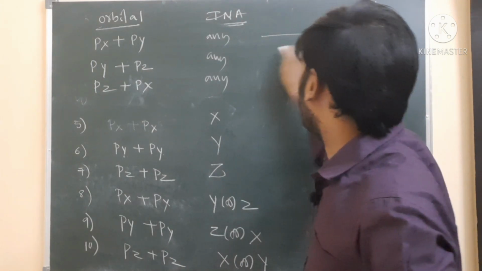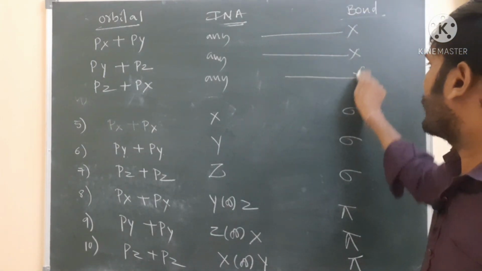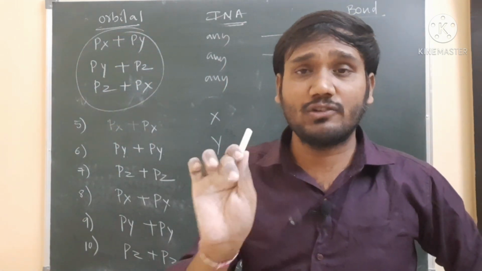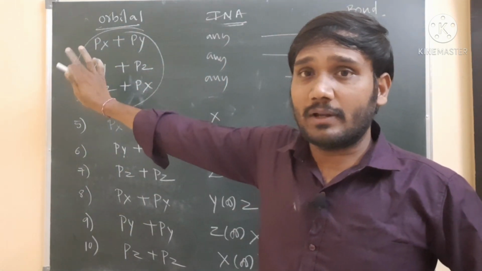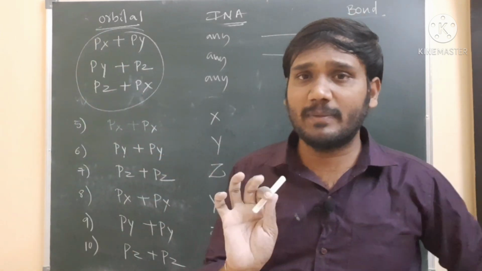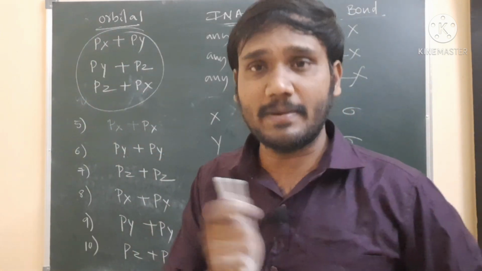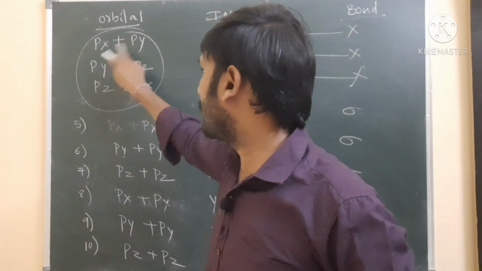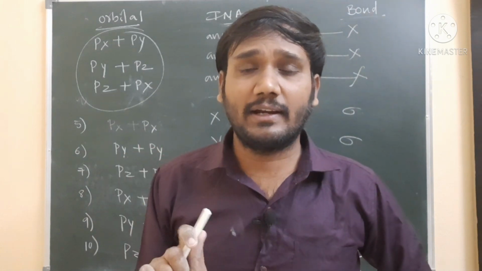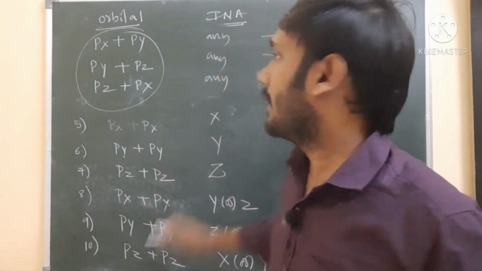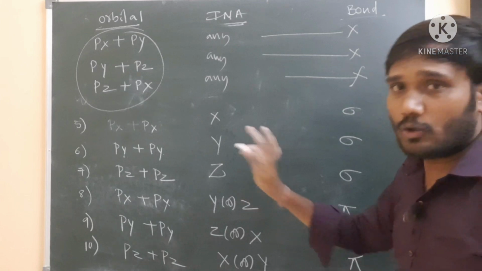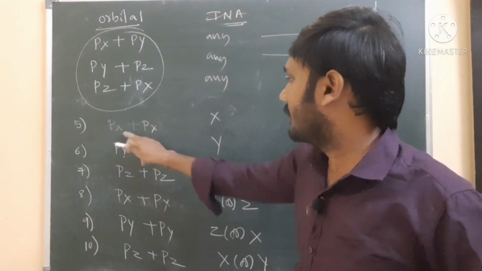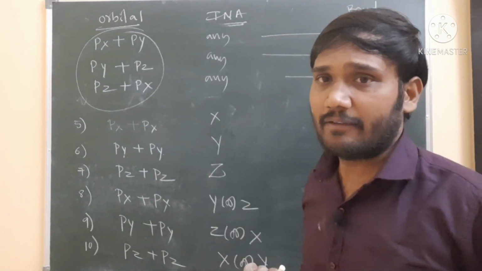a bond is not possible, because the orbitals that are overlapping must have the same direction. Whatever orbitals are overlapping, the two orbital directions must be the same: either px px, py py, pz pz compulsorily, but not px py, and not py pz. If two orbitals with different directions overlap, no bond takes place. To form a bond, either a sigma bond or a pi bond, the orbitals must have the same direction.